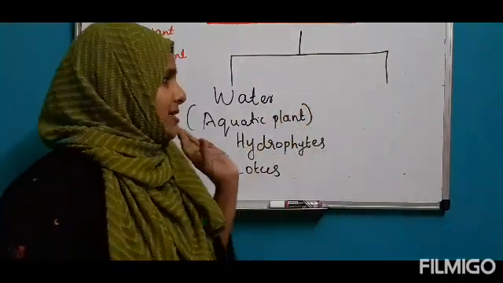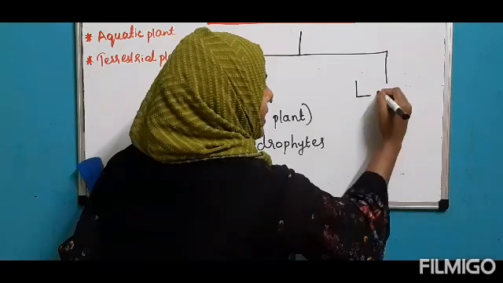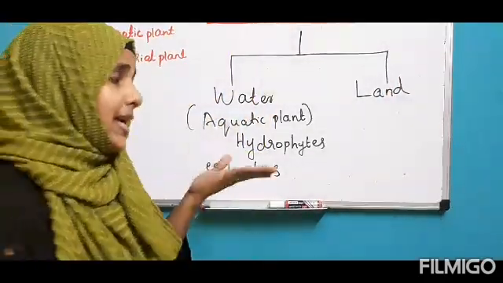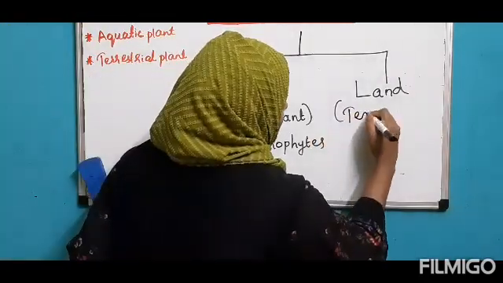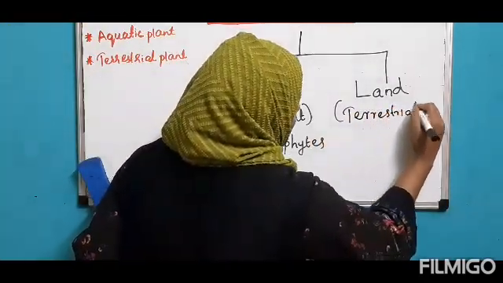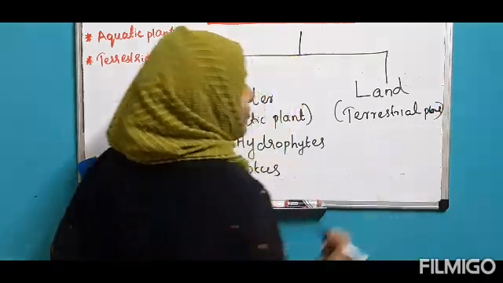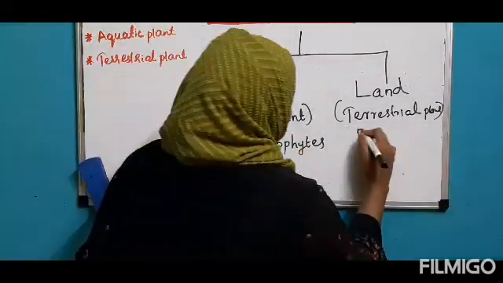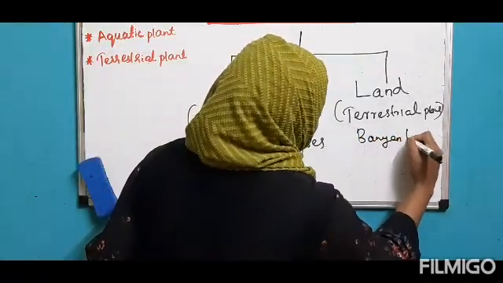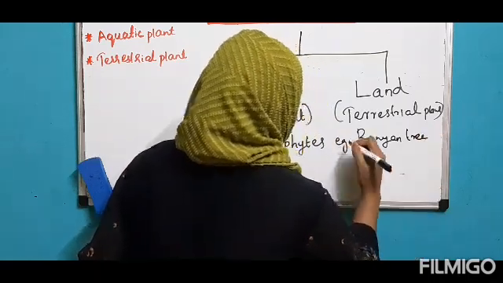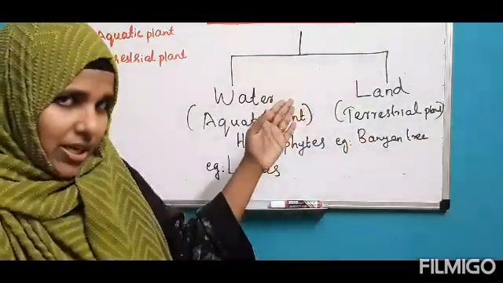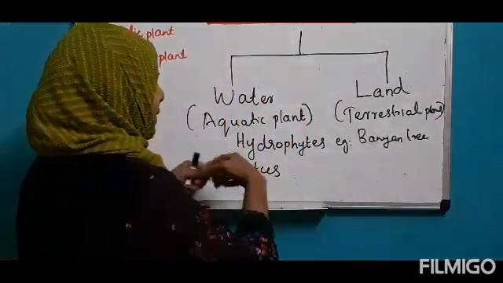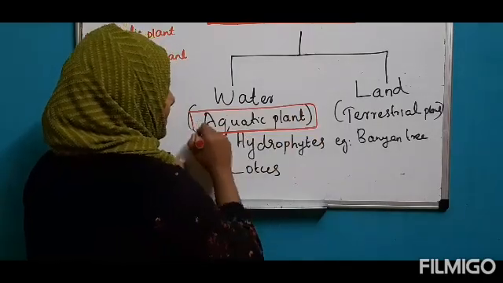Then some plants live on land. Those we call terrestrial plants. Okay, children, can you say any example for the terrestrial plant? An easy example you can say is banyan tree, cactus, like that. So based on adaptation, plants can be categorized into two. What are they? Aquatic plant and terrestrial plant.